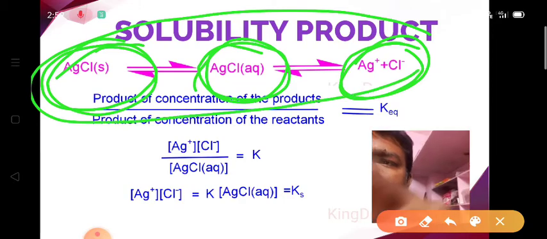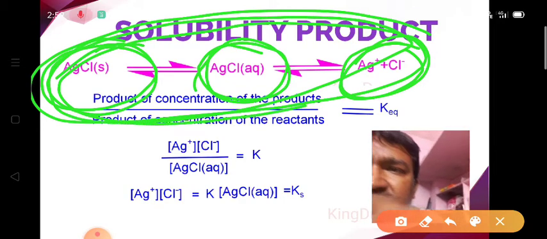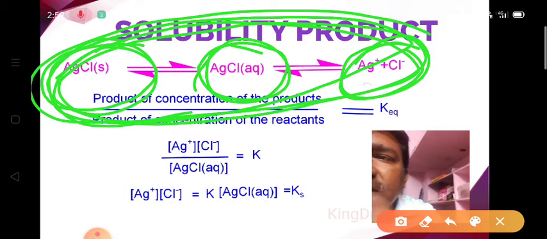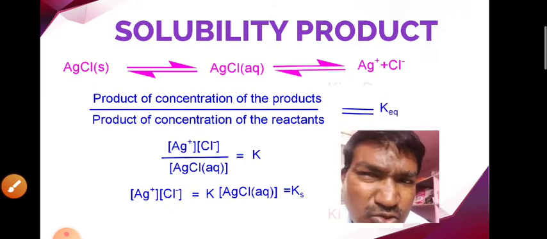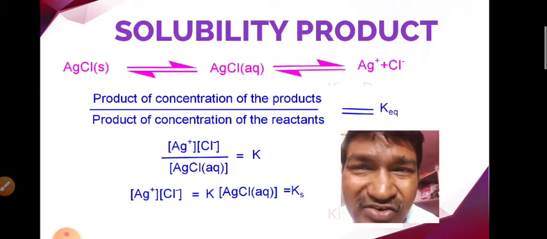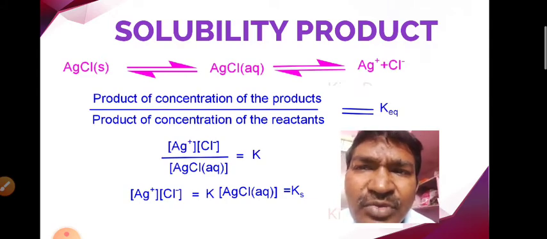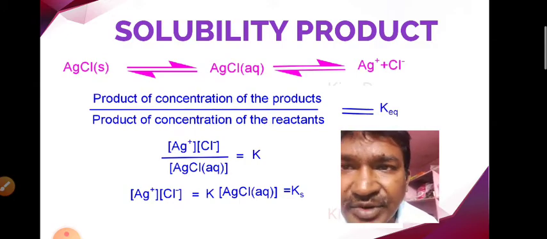Such type of equilibrium exists in sparingly soluble salts. If the given salt is a strong electrolyte, then it completely dissolves and we don't find any equilibrium. For example, in case of NaCl, we don't find such equilibrium.